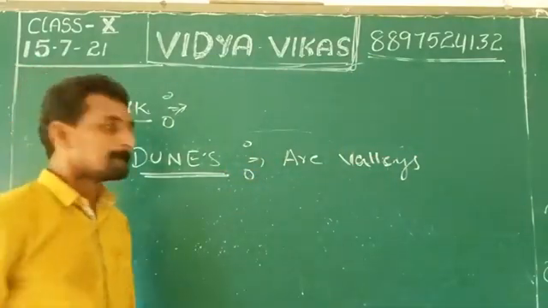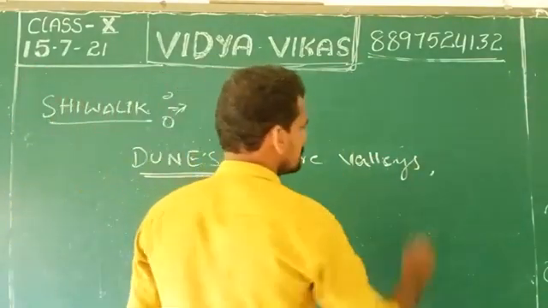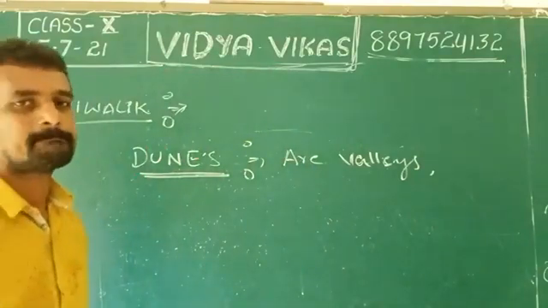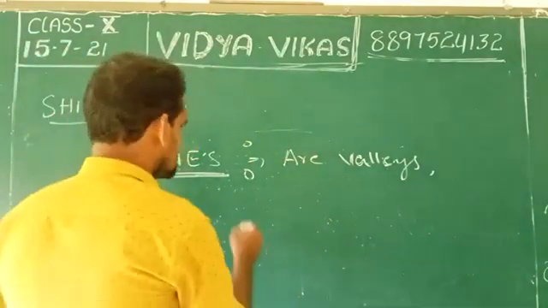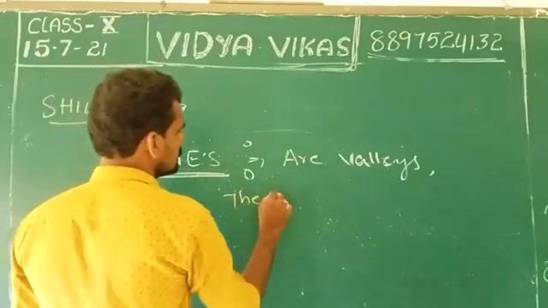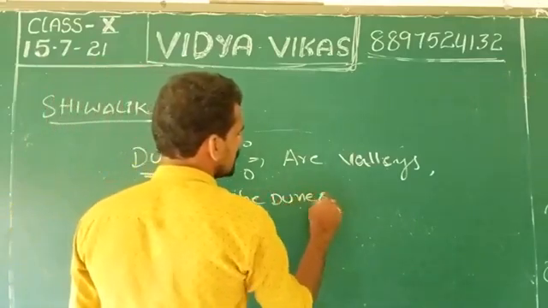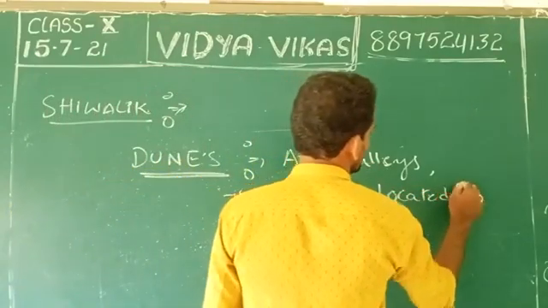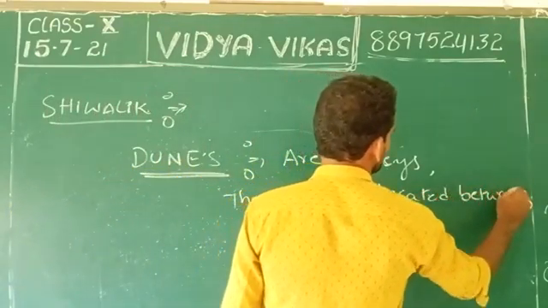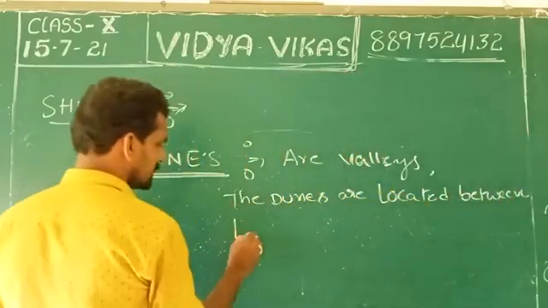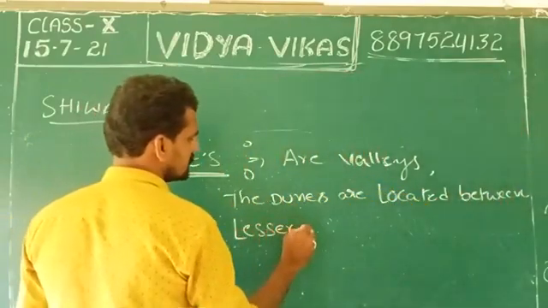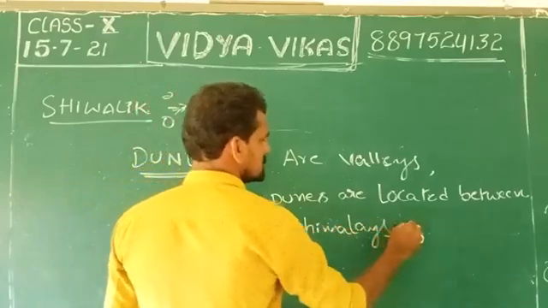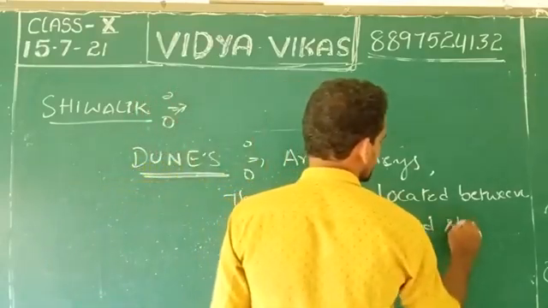Where are the dunes present? The dunes are located between the Lesser Himalayas and the Shivaliks.